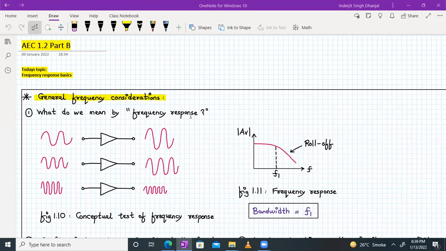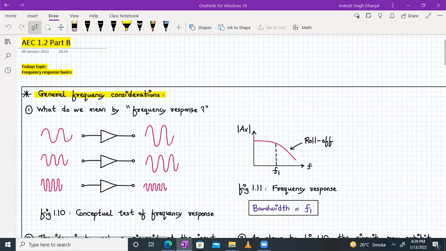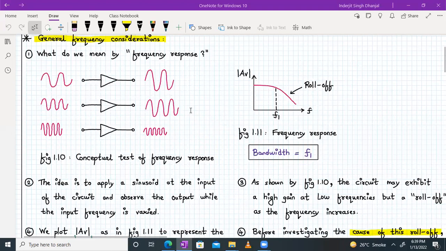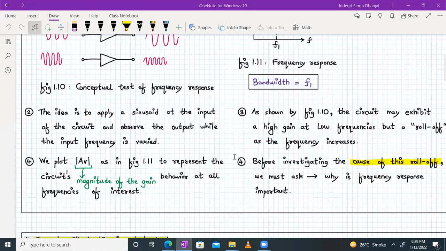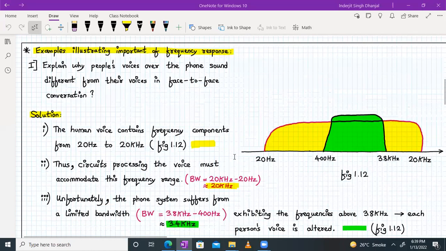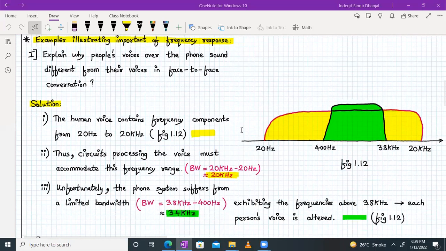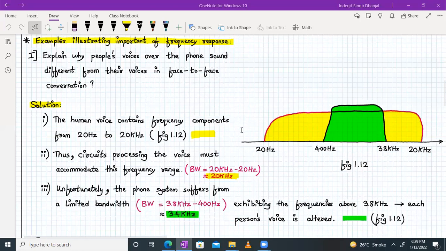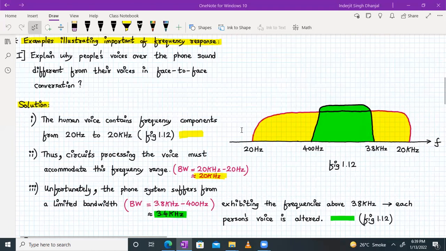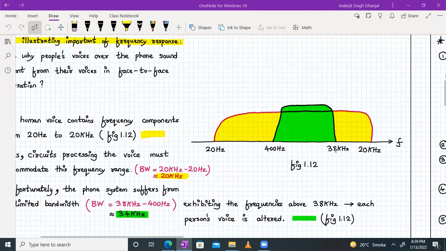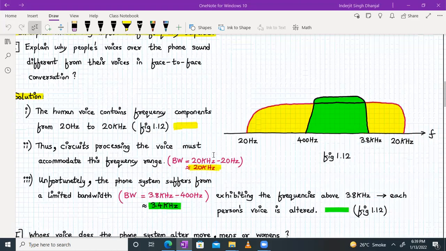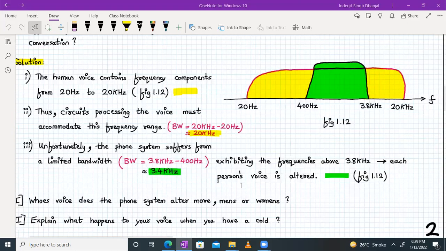So last time we discussed a few general frequency considerations, and we saw the conceptual testing of a frequency response and the concept of a bandwidth. Later on we saw an example illustrating the importance of frequency response in explaining why people's voices over the phone sound different from their voices in face-to-face conversation. The answer was that the telephone system has a bandwidth up to 3.8 kilohertz. So any voice component greater than 3.8 kilohertz will not be passed through the telephone system. That's why the person's voice is altered, right?